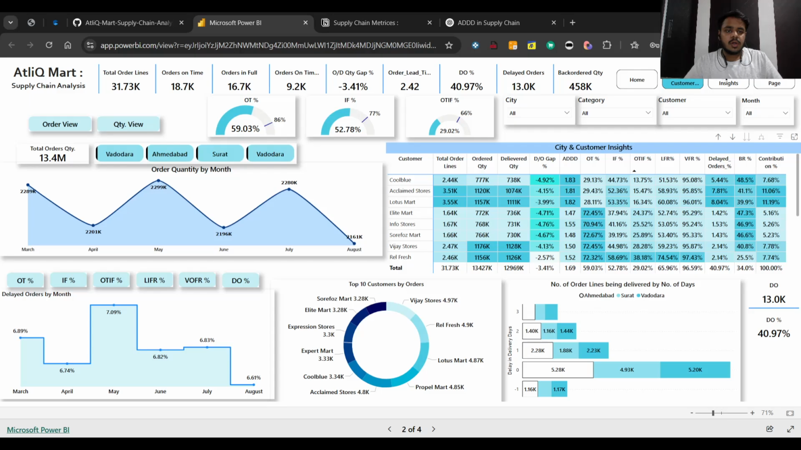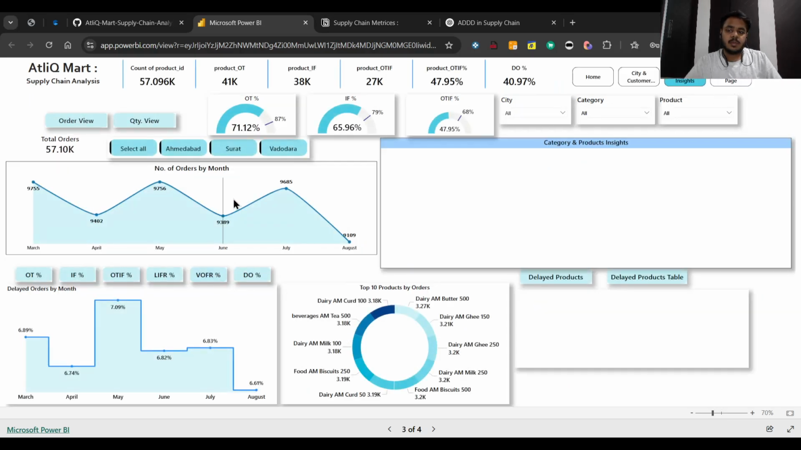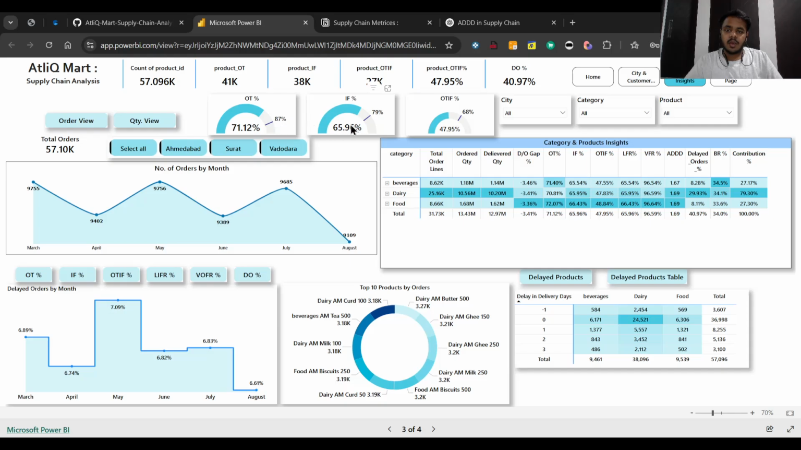Now let's get back to the products and insights. So here's the products and insights page. With respect to the total products that customers have ordered, 71% of the total orders are on time, which means out of 100 products being delivered to the customers, 71% are delivered on time. Also, the IF percentage for products specifically is 65.9%, and the OTI percentage is 47.95%, which is also a good thing to have.